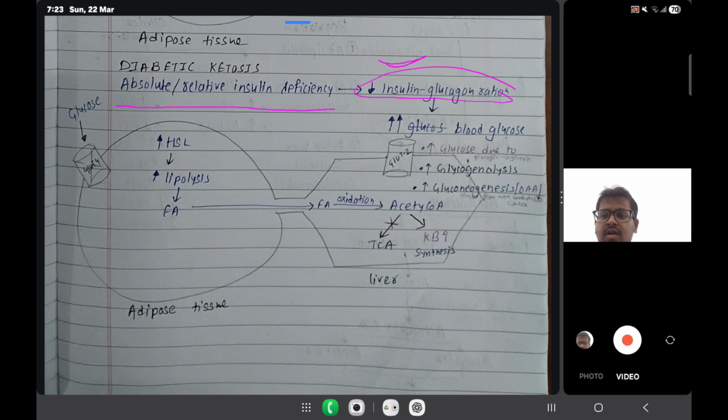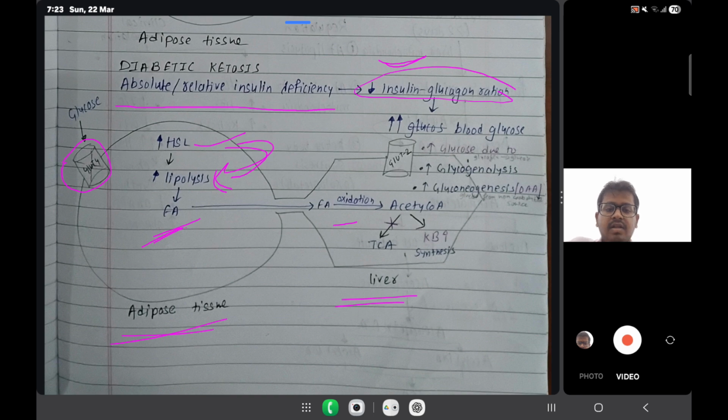Now, as we are saying, in diabetes the GLUT4 receptor is not working, and hormone sensitive lipase has increased. We have studied this: lipolysis will increase, so fatty acids go from adipose tissue to the liver, where there is oxidation of fatty acids.